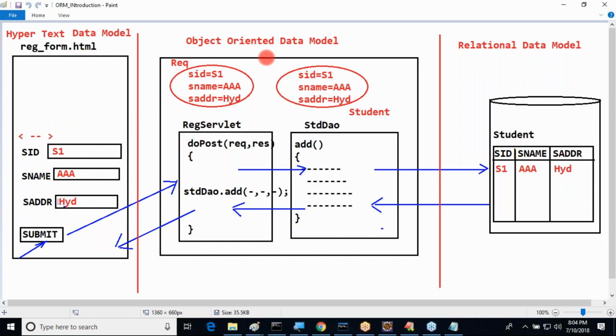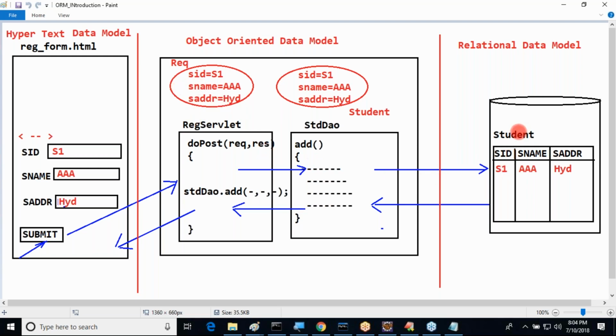The next one is the object-oriented data model. Why? Because here the data is represented in the form of tags internally. When data comes to the server-side application, where is the data available? In the form of objects. So here we are using the object-oriented data model.